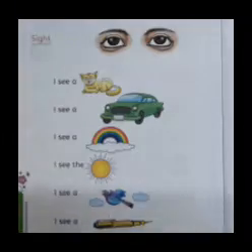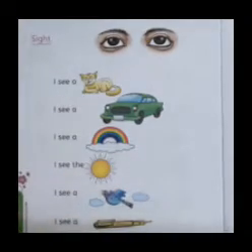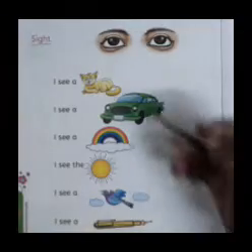What do we do with our eyes, children? We see with our eyes. We see all the things, the world around us, we see with our eyes. Okay, children? How many eyes do we have? We have two eyes and we see with our eyes. Now we'll go through everything.